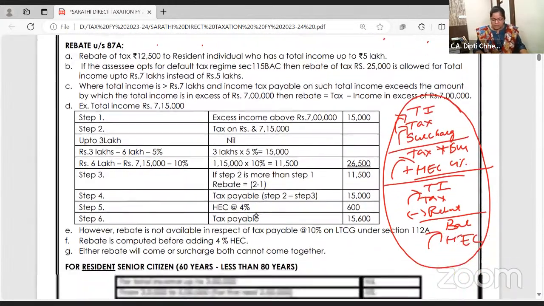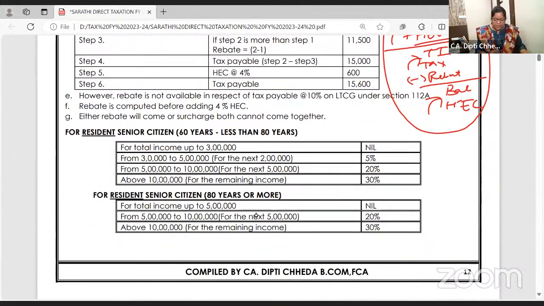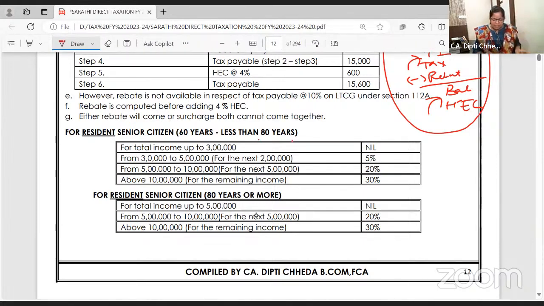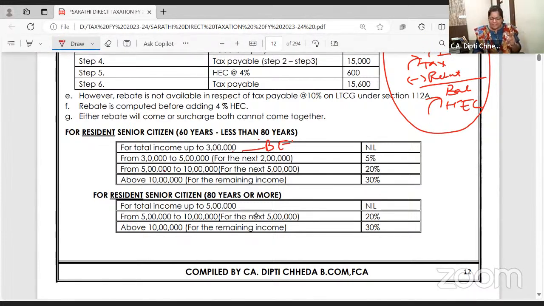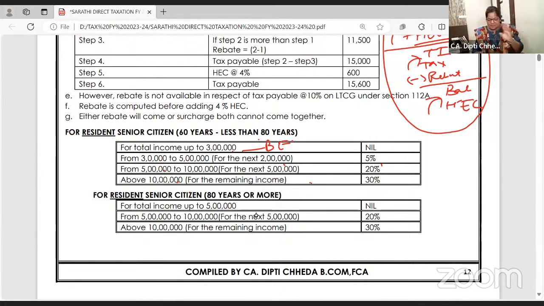I'll teach you what is all this. Just please wait first. If a person is a senior citizen, 60 years and above but less than 80 years, what will be the basic exemption for him? 3 lakh. 3 lakh to 5 lakh, on the next 2 lakh, 5%. 5 lakh to 10 lakh, on the next 5 lakh, 20%. 10 lakh and above, 30%.